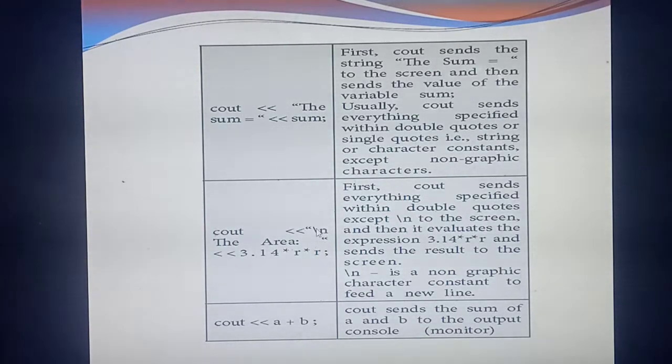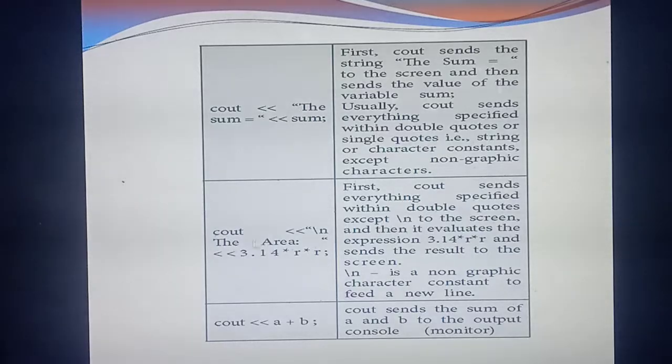Okay, see this next example. Cout, then \n. This is called which one? Non-graphic characters. Non-graphic character means backslash n, backslash t. So backslash n. Next they are giving "the area", then 3.14 into r into r. Already you have studied everything. What are the things you should mention in the cout? All the things you should mention within double quotes. Whether you need to mention non-graphic characters in double quotes, that's not compulsory.